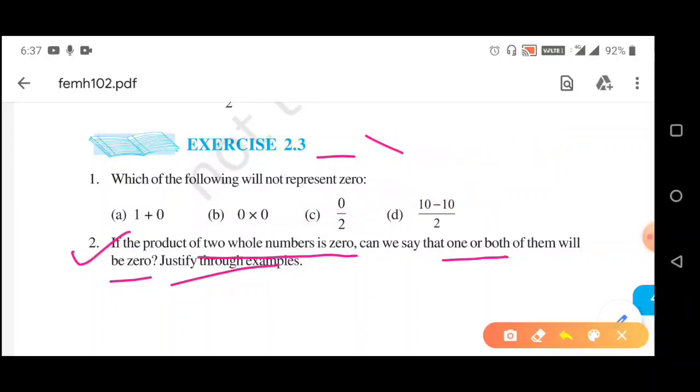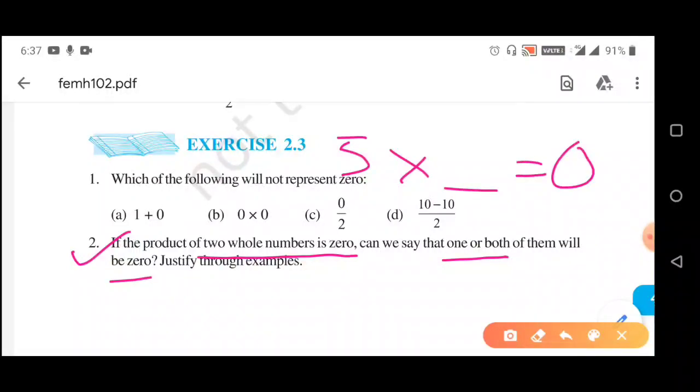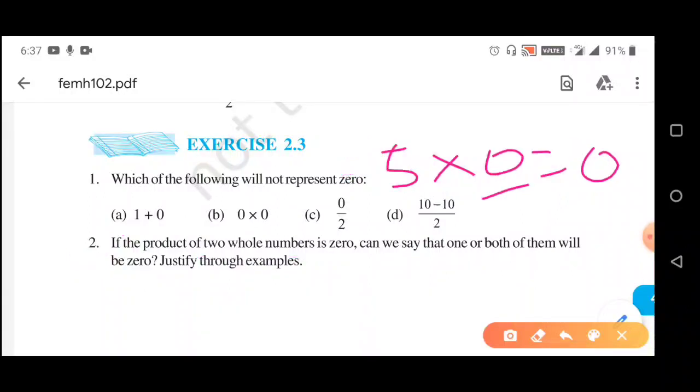So, for that, let us take one example. Suppose I am taking 5 into dash equal to 0. Now see, 5 into what number is equal to 0? Here we have to put 0. 5 into 0 is equal to 0. So from here we can say that if one of these two numbers is 0, then the answer is 0.